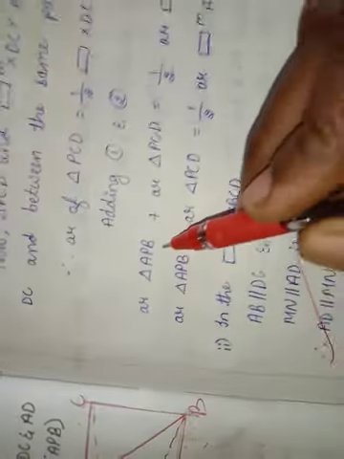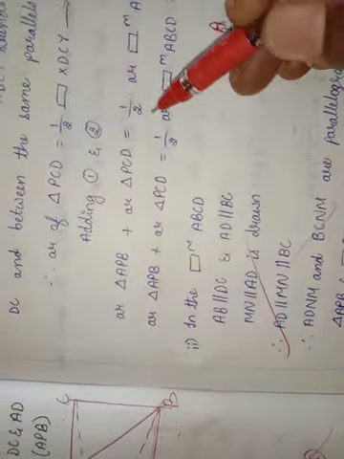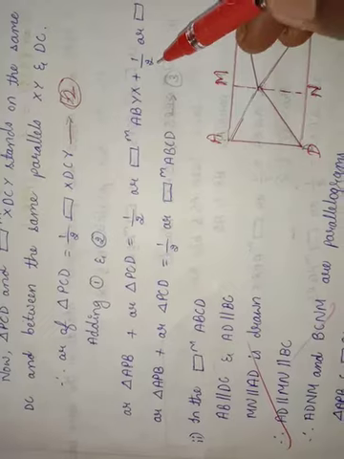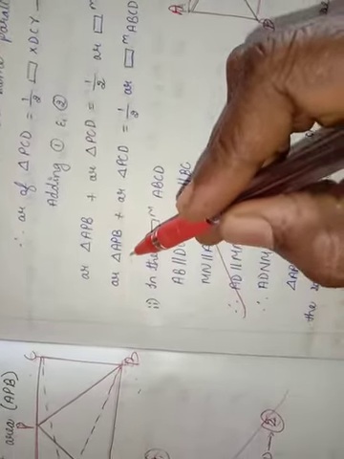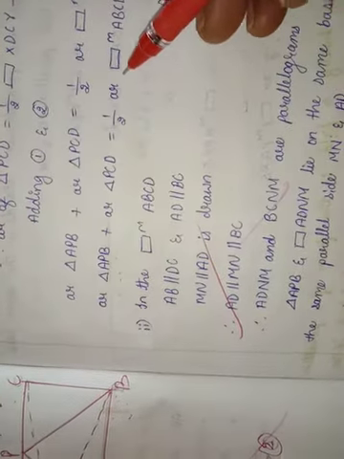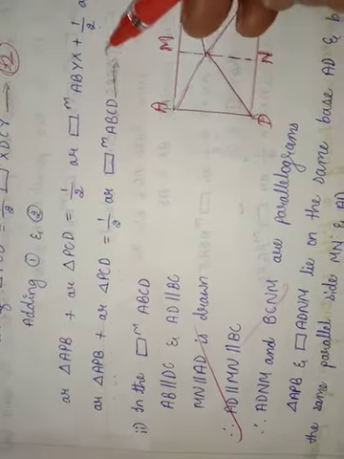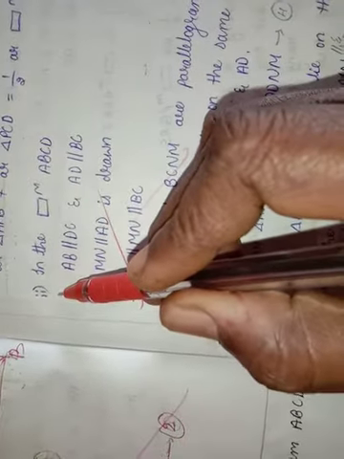From adding 1 and 2, we get area of triangle APB plus area of triangle PCD is equal to 1 by 2 times area of parallelogram ABYX plus 1 by 2 times area of parallelogram XDCY. Area of triangle APB plus area of triangle PCD is equal to 1 by 2 times area of parallelogram ABCD. This is 3. This is what we got here. Now let us move to the next, second one.